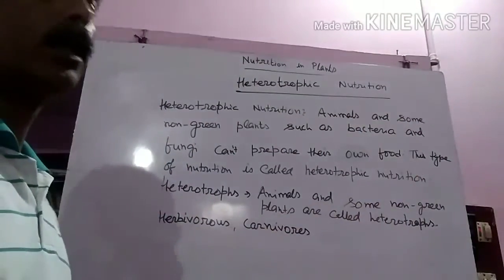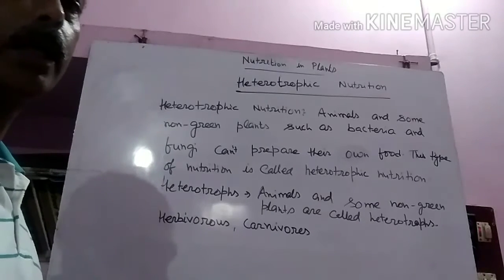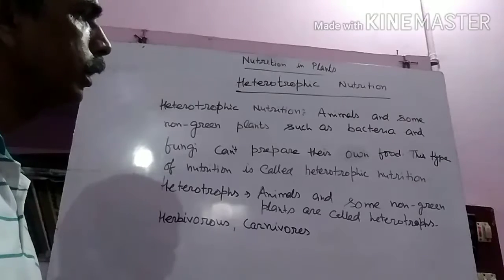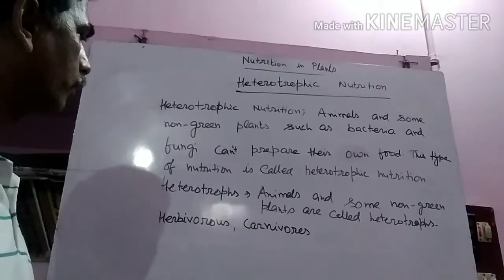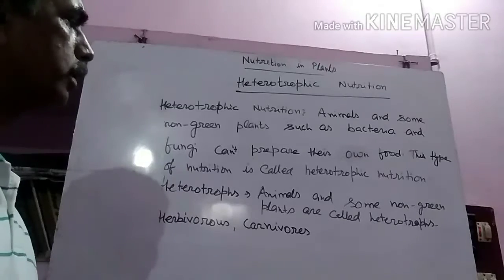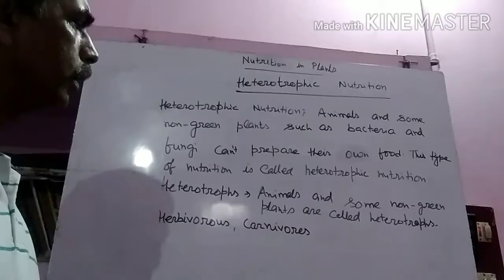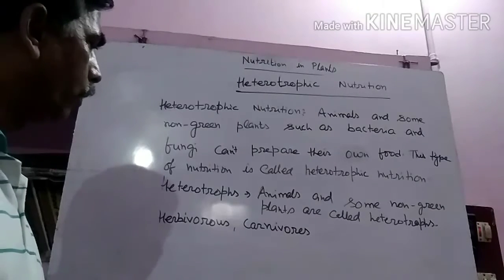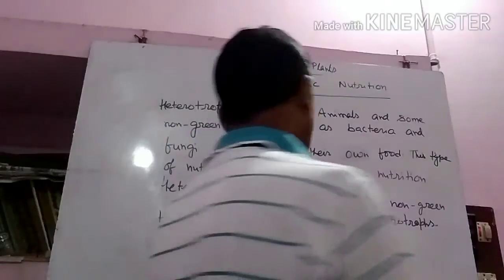That's why it is written non-green plants, because non-green plants do not take part in photosynthesis, so they can't prepare their own food. As you know, herbivores depend directly upon plants. They get plants as food to survive and do the other activities of their day-to-day life.